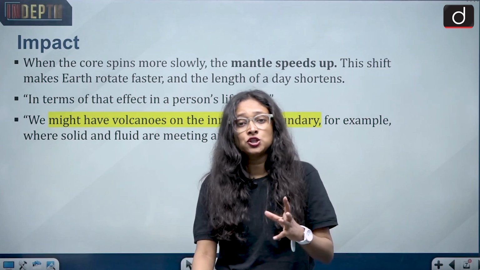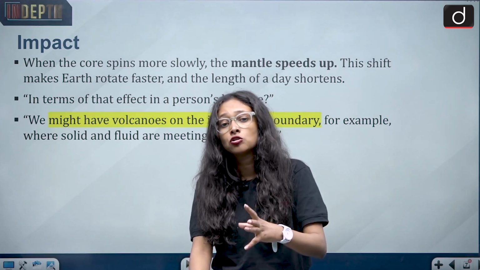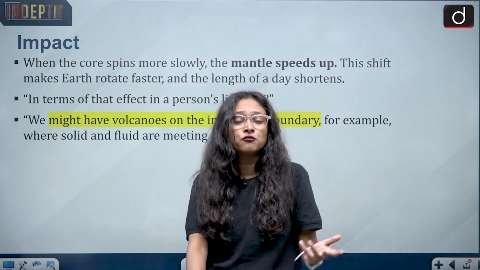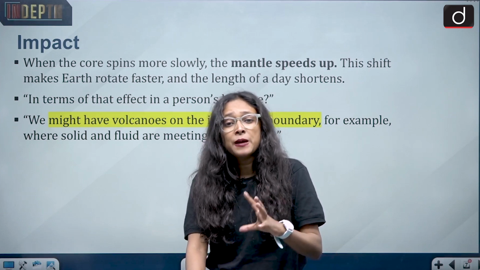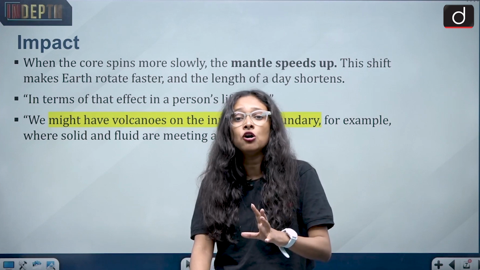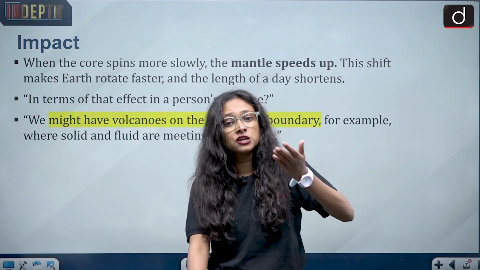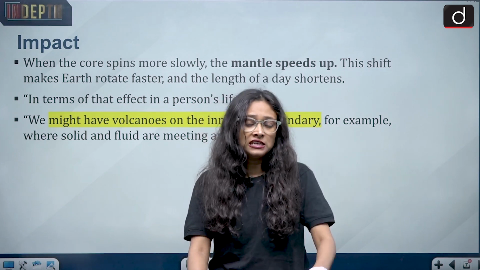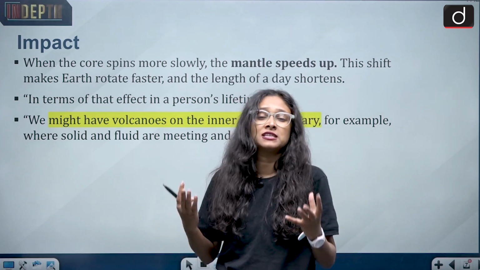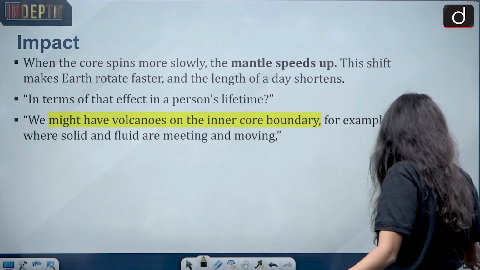But there was a question of whether the life expectancy and life cycle of people will shorten or not. Vidal is a scientist who says that we cannot directly say and cannot fully claim whether it will have an impact on the life expectancy and life cycle of humans. We can't say for now. But when it comes to the magnetic field, and whether it's slowing down and reversing in a different direction, then it can have an impact on the magnetic field. We don't know the exact impact, but this is the impact for now. Now we come to the question part.